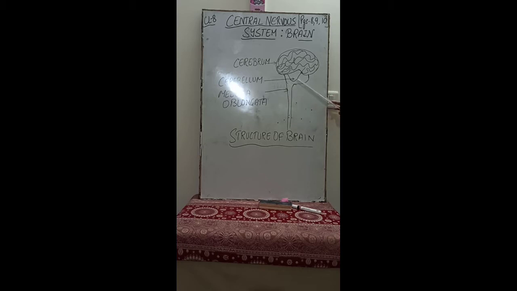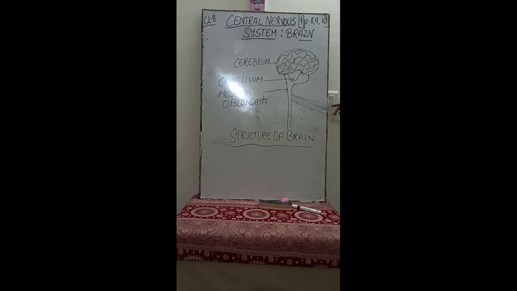Now below the cerebellum we see the lower part called the medulla oblongata. It is triangular in shape, and it extends long. It is a link between the brain and the spinal cord.